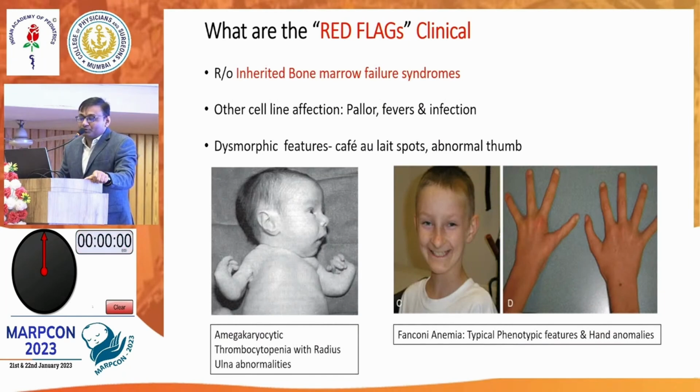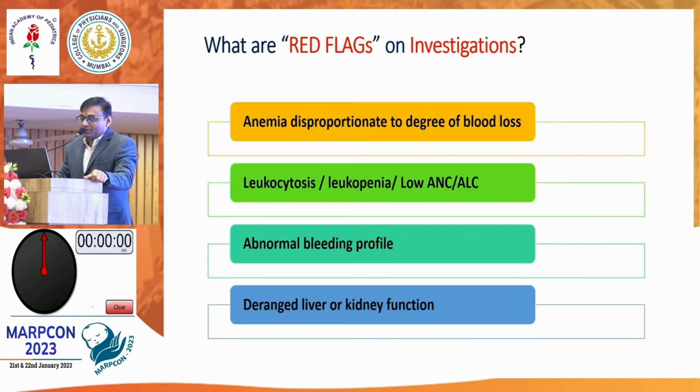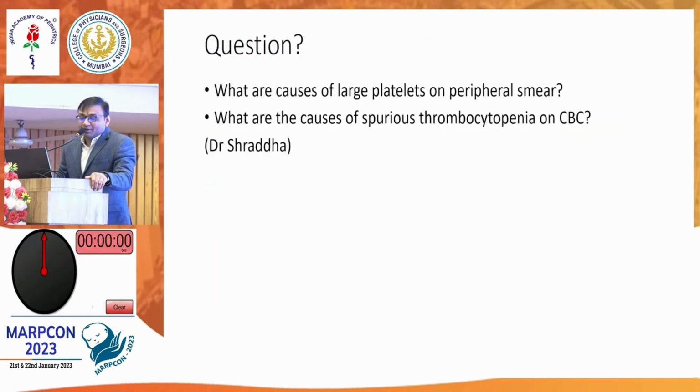Inherited bone marrow failure syndromes, you have to examine the patient properly. In investigations, if there is anemia disproportionate to your degree of blood loss, or the other two lines are affected, that has nothing to do with ITP. So if Hb and WBC are affected, it is a red flag sign, as are abnormal bleeding profile and deranged liver or kidney function.